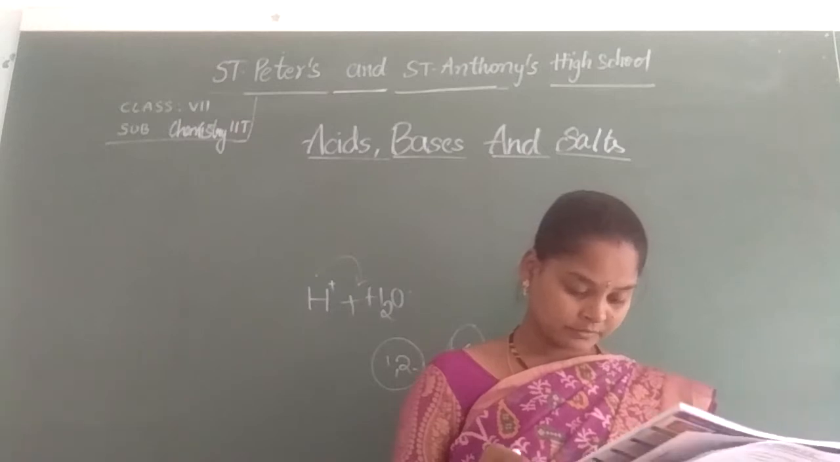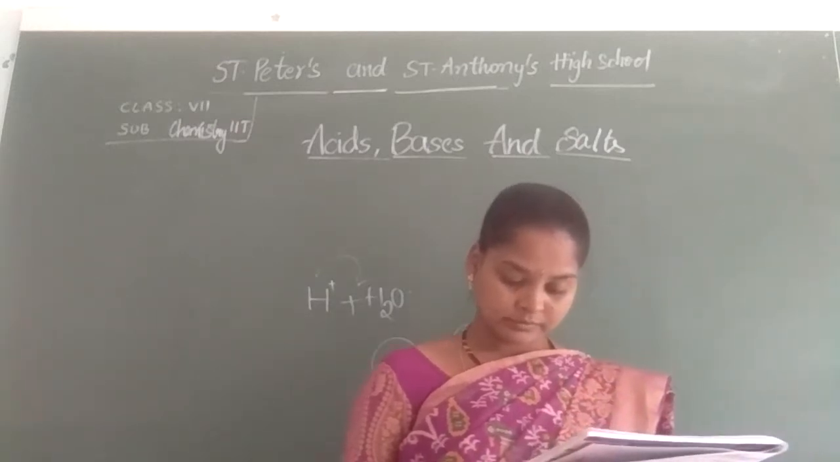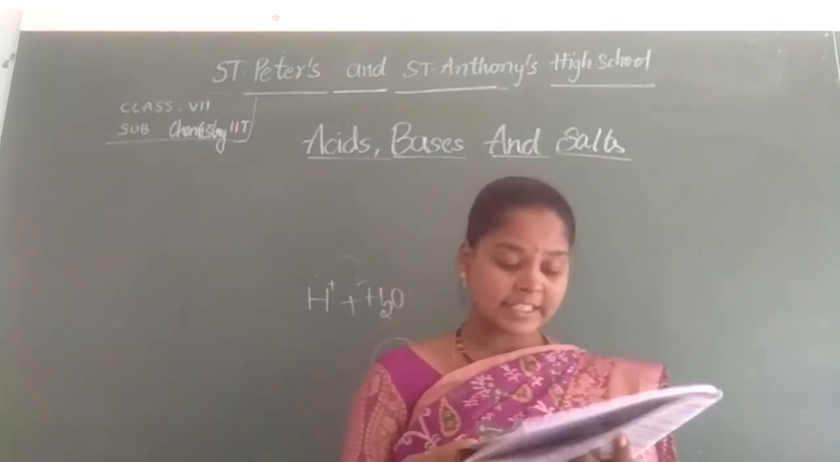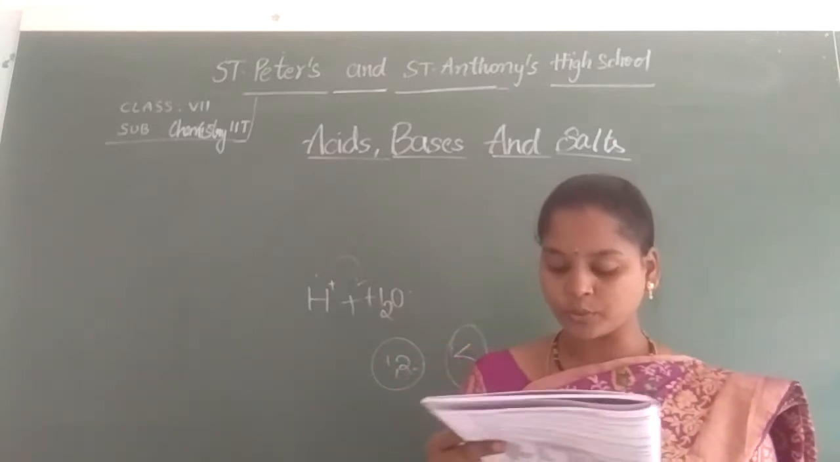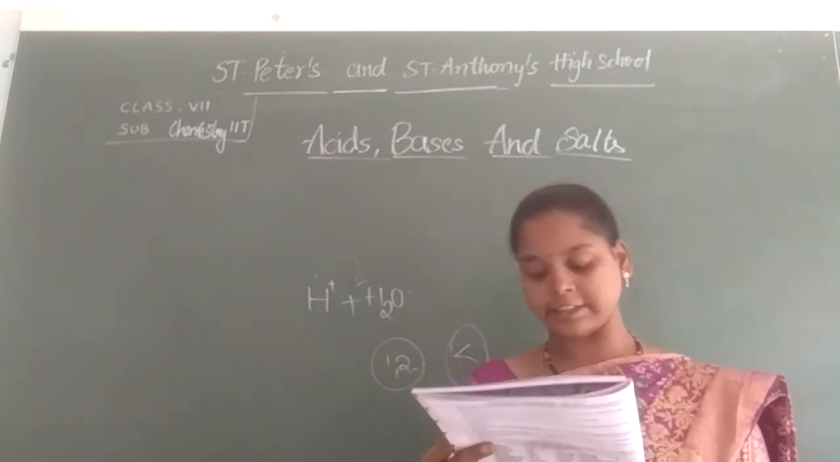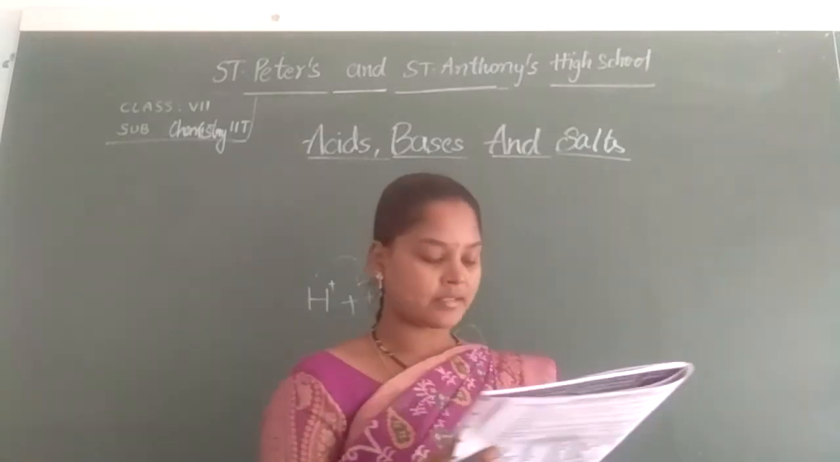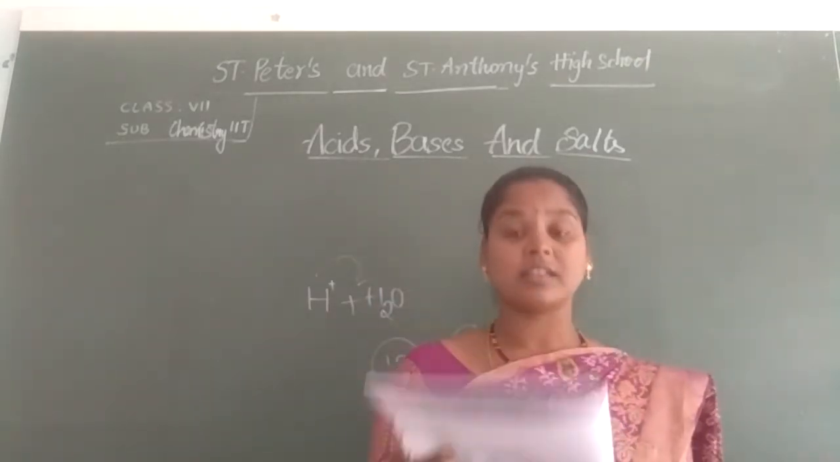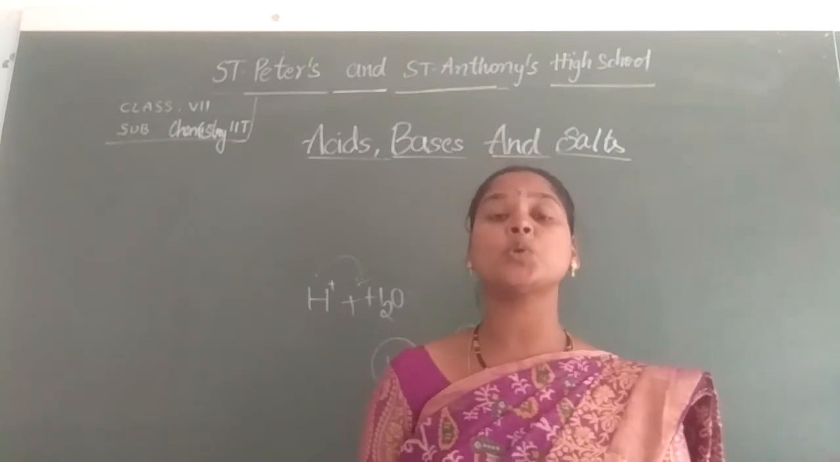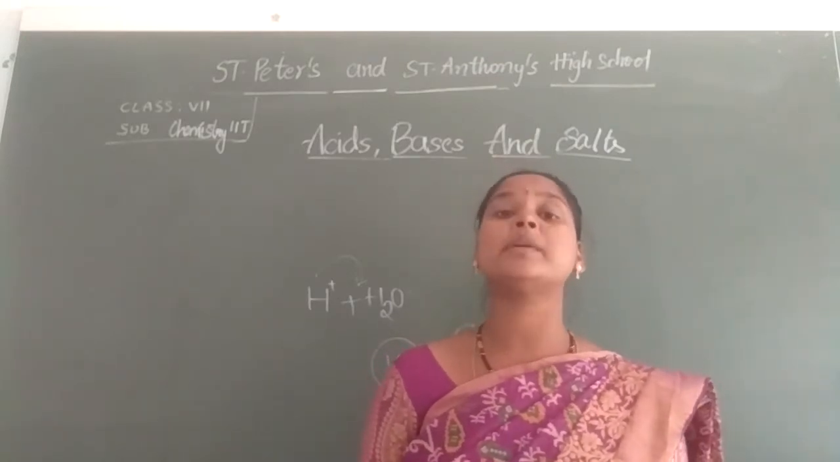And next is, what are acid base indicators? Give examples of 2 natural and 2 synthetic indicators. Mention the color change of these indicators with acids and bases. So what is an acid base indicator first? The substance which changes color due to acids and bases is called an acid base indicator.